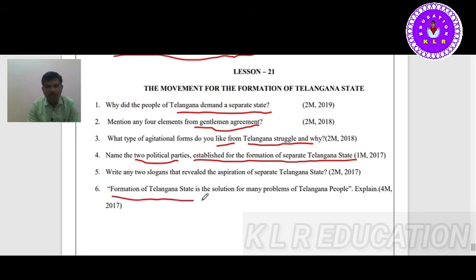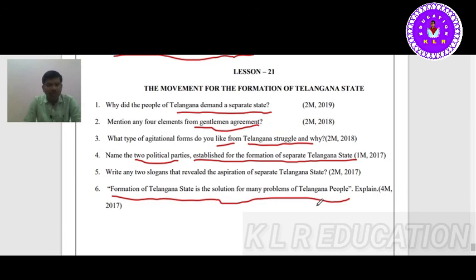Formation of Telangana state is a solution for many problems of Telangana. Explain why. Now you see our Telangana achieving super fast development in irrigation, industries, employment. Once upon a time, they did not allocate funds to Telangana state. Due to that, we were unable to proceed, and were completely less developed than the other states.